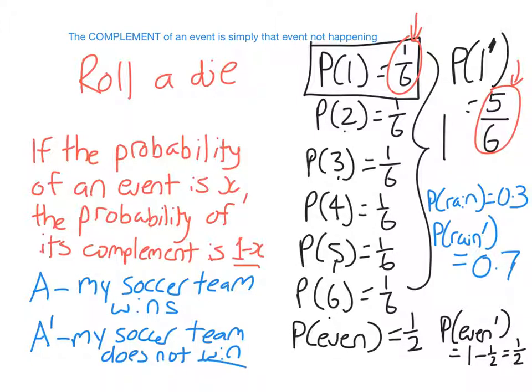Because probabilities add to 1 in exactly the same way percentages add to 100%. So if you've won 30% of your matches, that means you have not won 70% of your matches. So if the probability of your team winning is 30% or 0.3, the probability that you don't win is 70% or 0.7, okay?